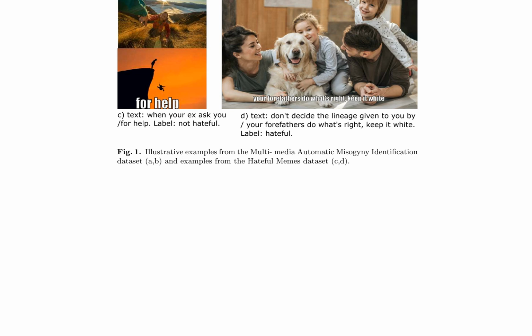These datasets and examples serve as a foundation for the authors' proposed methodology, which aims to develop a robust and accurate system for automatic misogyny identification. By presenting these illustrative examples, the authors emphasize the need for a comprehensive understanding of the complexities and nuances involved in identifying misogynist content.